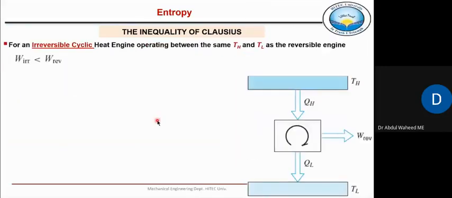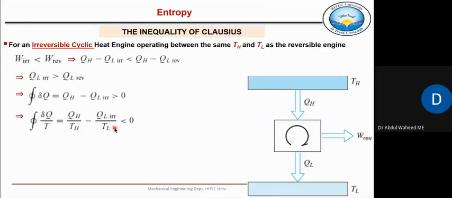But here, in case of an irreversible heat engine, it is less than zero. Why is it less than zero? Because before, when it was a reversible heat engine, it was QL reversible, but now this term is replaced with QL irreversible, which is greater.